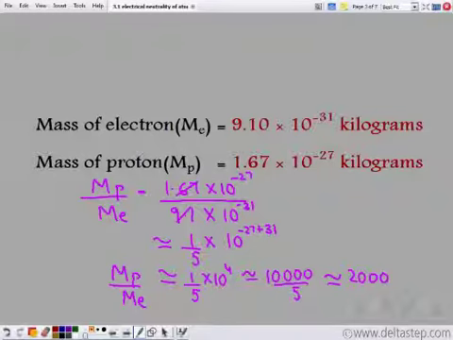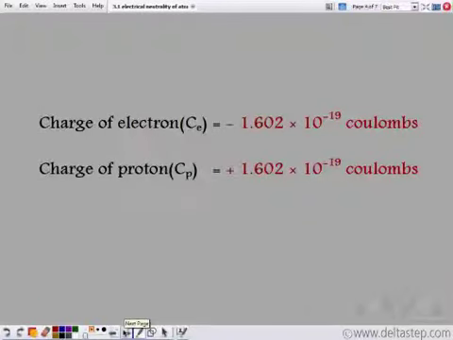That is, the mass of proton is 2000 times heavier than the mass of electron. So the mass of electron is much lighter as compared to the mass of proton. Let's look at the charges now. So the charge of electron is minus 1.602 into 10 to the power minus 19 coulombs, and the charge of proton is plus 1.602 into 10 to the power minus 19 coulombs.